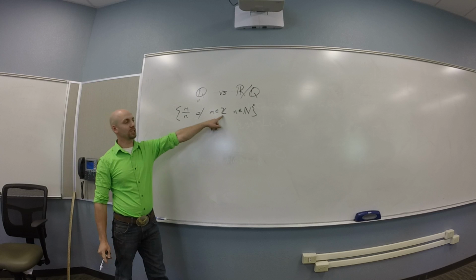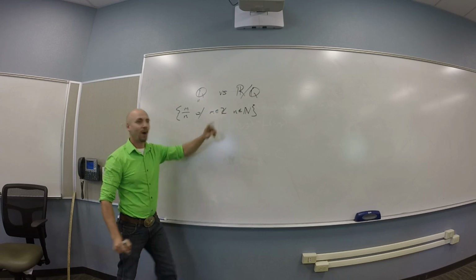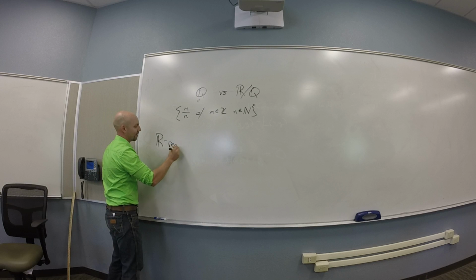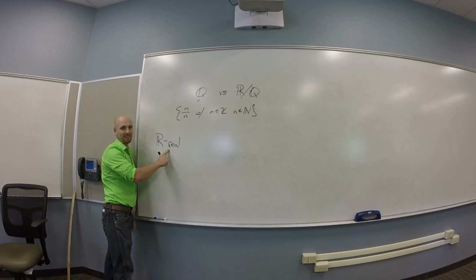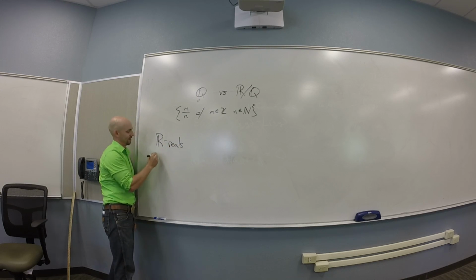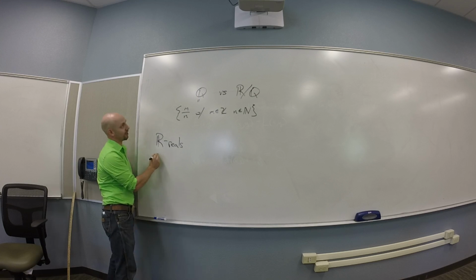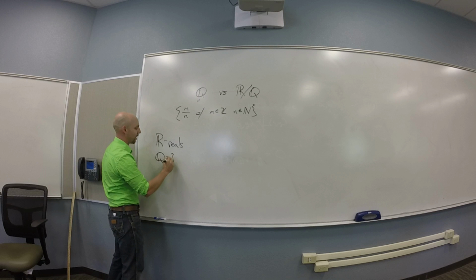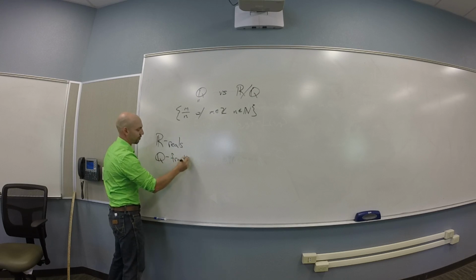Oh, you guys don't know these ones? I don't know that one. Okay, so this is good to know. N is natural number. R is real, right? Let's see, what else do I have? I have Q's. Q's are the fractions, or the rationals.